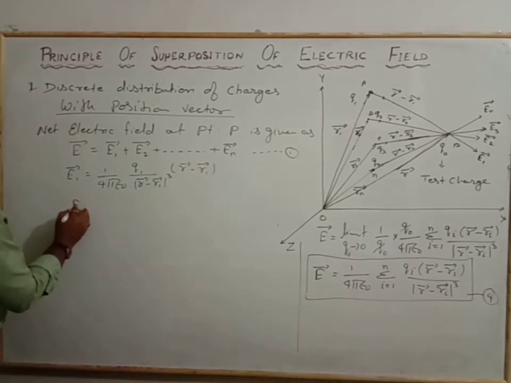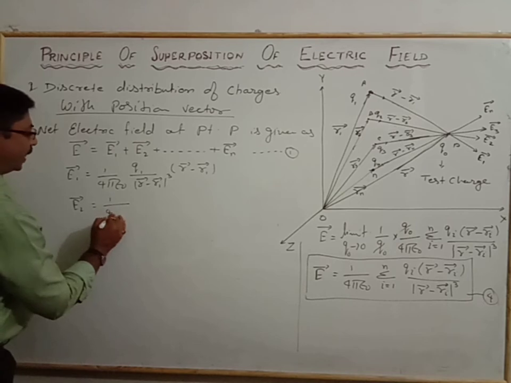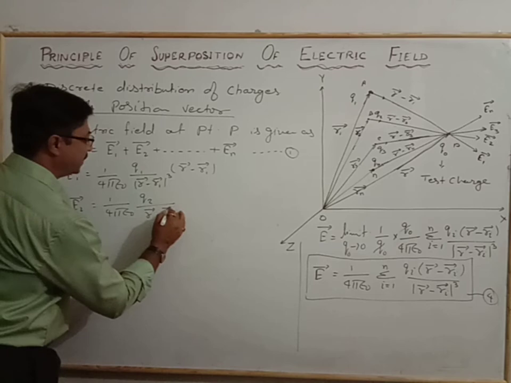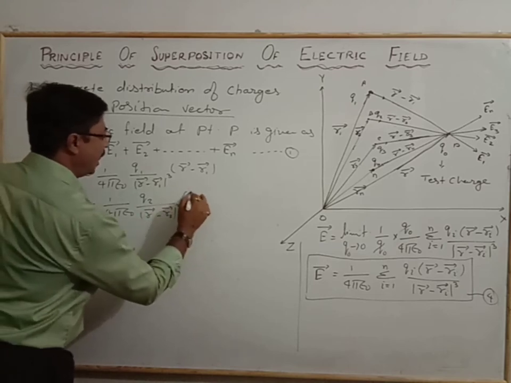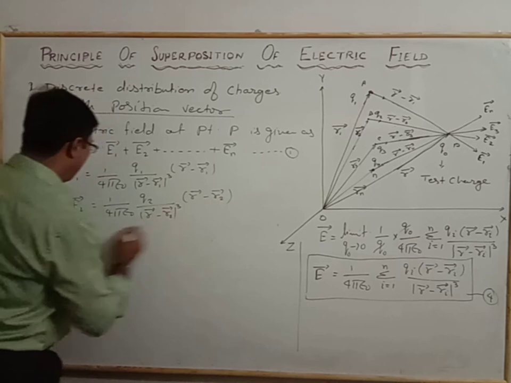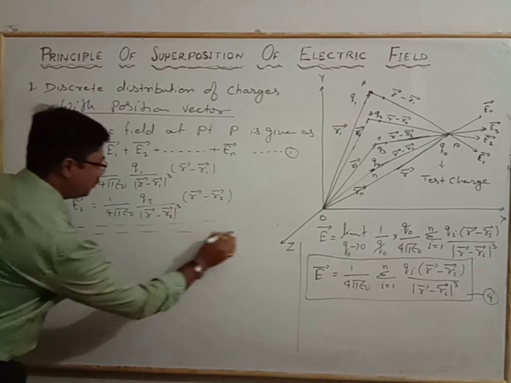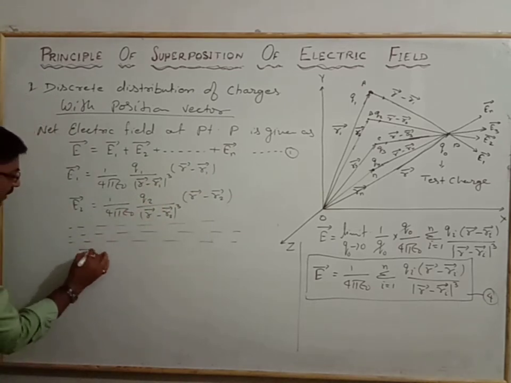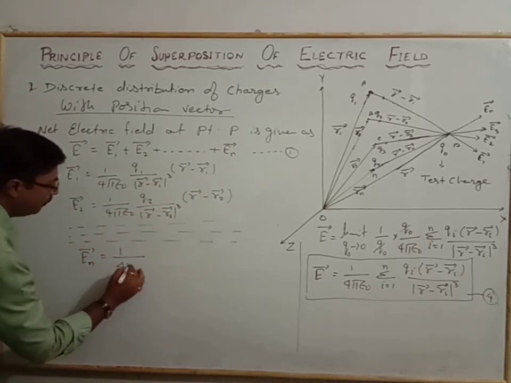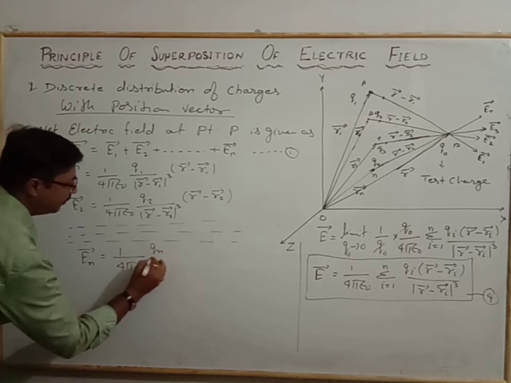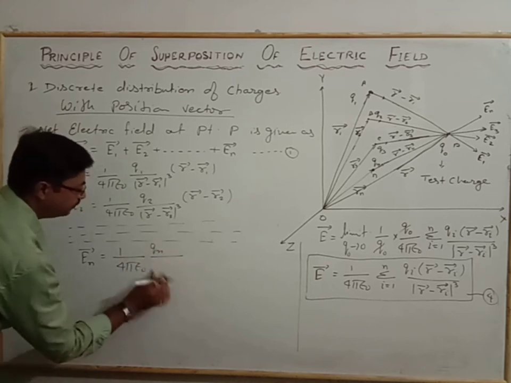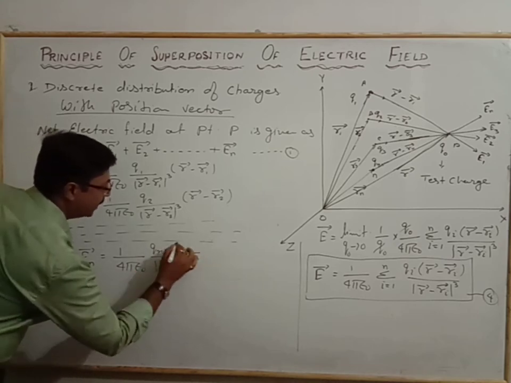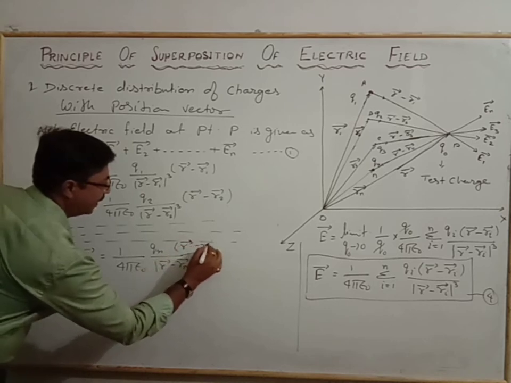Similarly, E2 is equal to 1 by 4 pi epsilon naught Q2 by modulus of R vector minus R2 vector whole cube, times R vector minus R2 vector, and in this way up to the nth term of the electric field, that is, the En vector is equal to 1 by 4 pi epsilon naught Qn by modulus of R vector minus Rn vector whole cube, times R vector minus Rn vector.